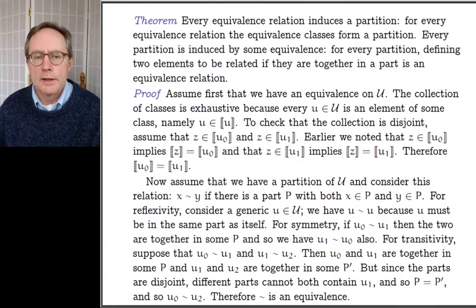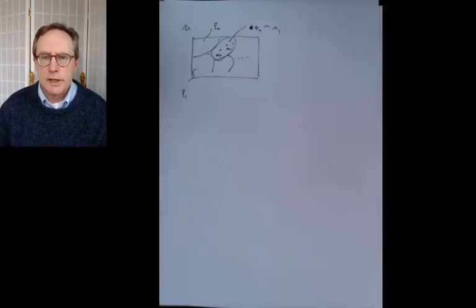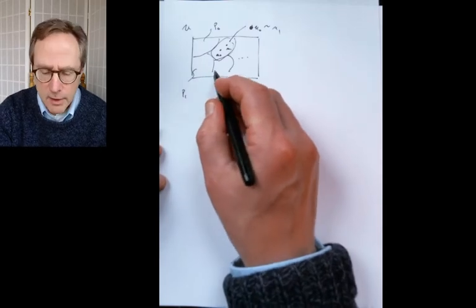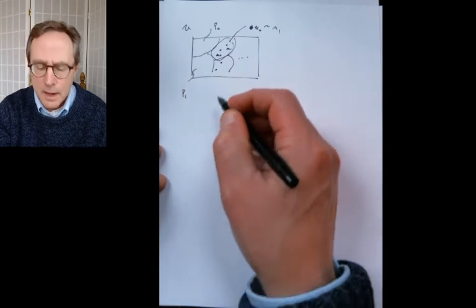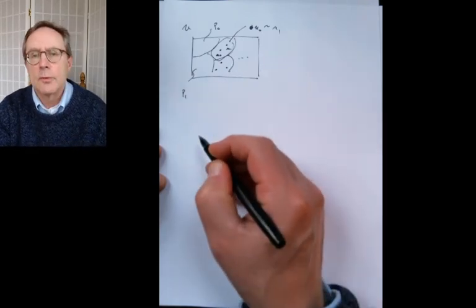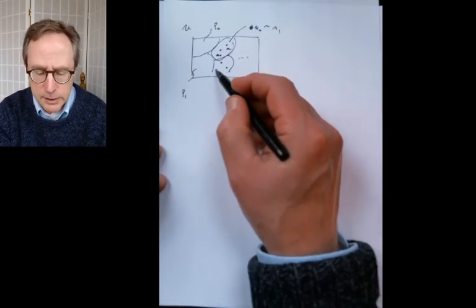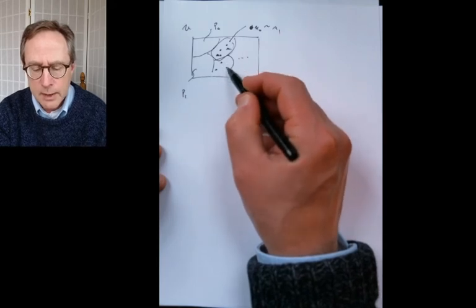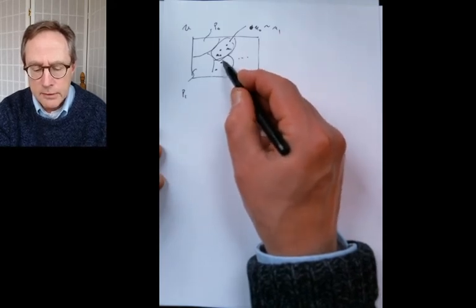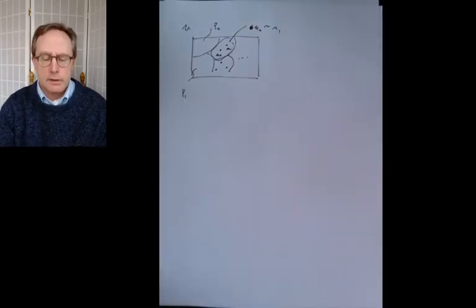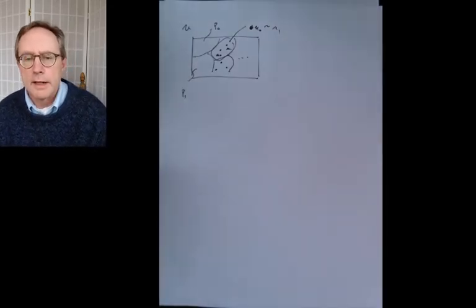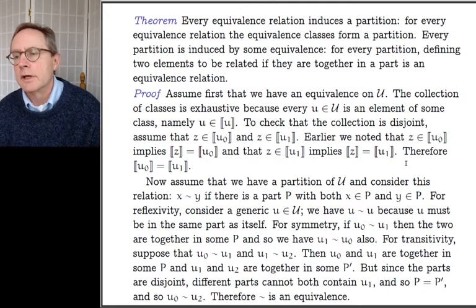So let me go back to the drawing. For transitivity, I have that the first one is related to the second one, and the second one is related to the third one. Of course, you can see what I'm going to say. First one related to second one related to third one means that all three of them are together in the same part, and so of course first and third are related. We've got to write that down, but nonetheless the idea is clear.